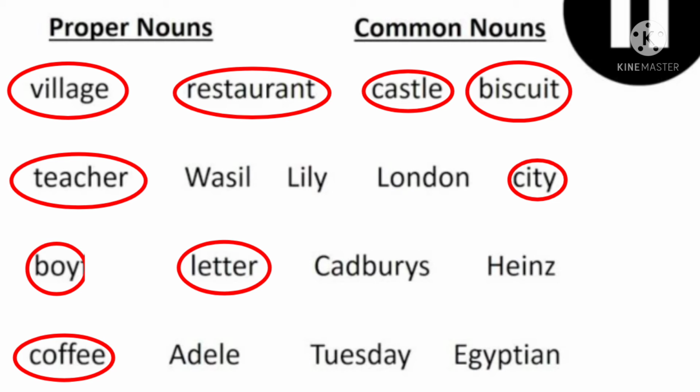And the rest of the words are common nouns, like village, restaurant, castle, biscuit, teacher, city, boy, letter, coffee. So all these words are common nouns because we use these words in general. There is no specific or particular name of any village or restaurant. So these words are common nouns. Understood what is proper noun and what is common noun?